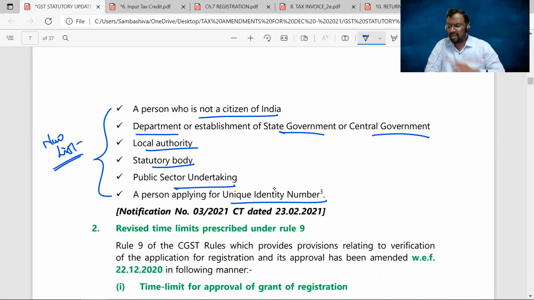Right, sir. We have seen that no United Nations, IMF-like international organizations, those who apply for the UIN, are exempted from Aadhaar authentication while they are applying for the registration, sir. Okay, now, this is a new list which you have to remember. These are the people who are now exempted from Aadhaar authentication. Right, sir. This is the first amendment in the chapter on registration.